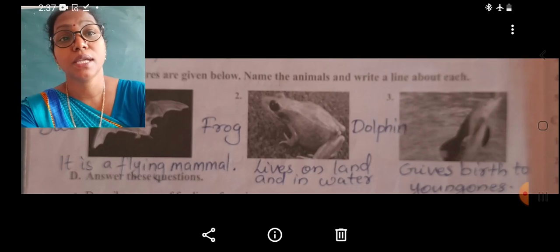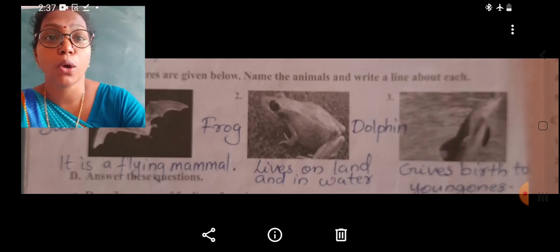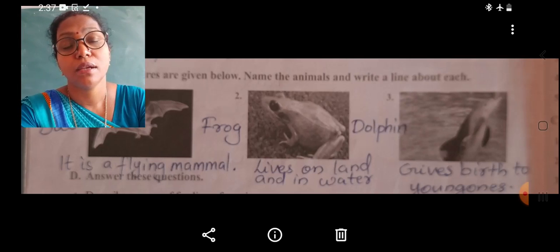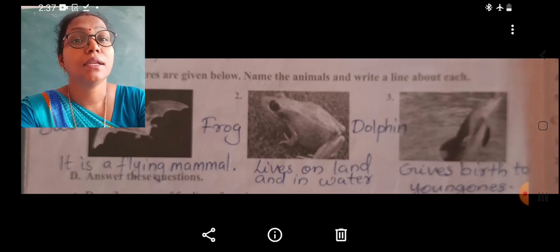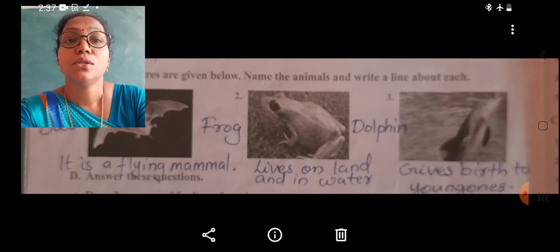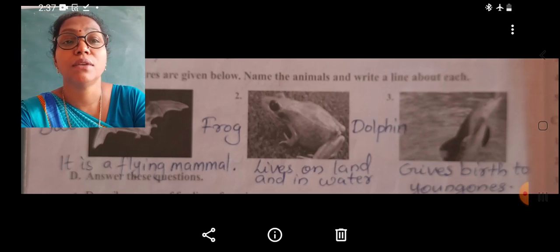Then students, the second picture, that is the frog, picture of a frog. Frog is an amphibian. We can understand that it can live in water and also on the land. So we can write a sentence about the frog that it lives on land and in water.